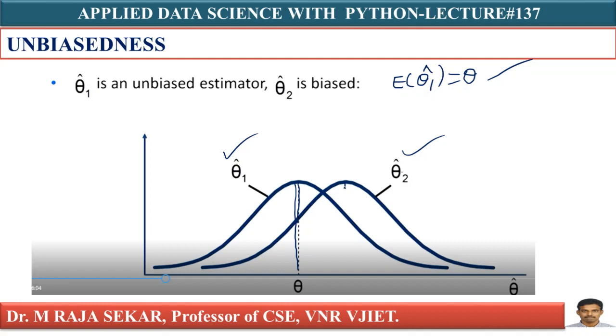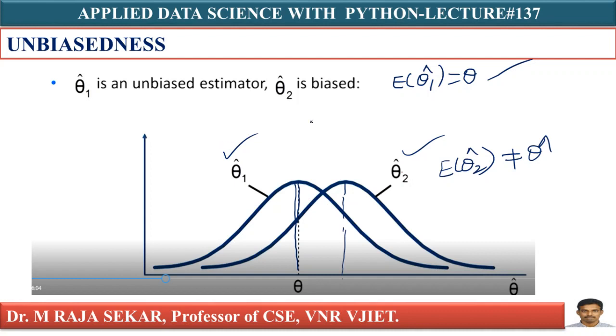What about this theta 2? E of theta 2 cap is not equal to theta. Theta 1 cap is an unbiased estimator, but theta 2 cap is not an unbiased estimator because the mean will be somewhere else, isn't it? It's going away. We can say theta 1 cap is an unbiased estimator of the population parameter, but theta 2 cap is a biased one. What's the reason?